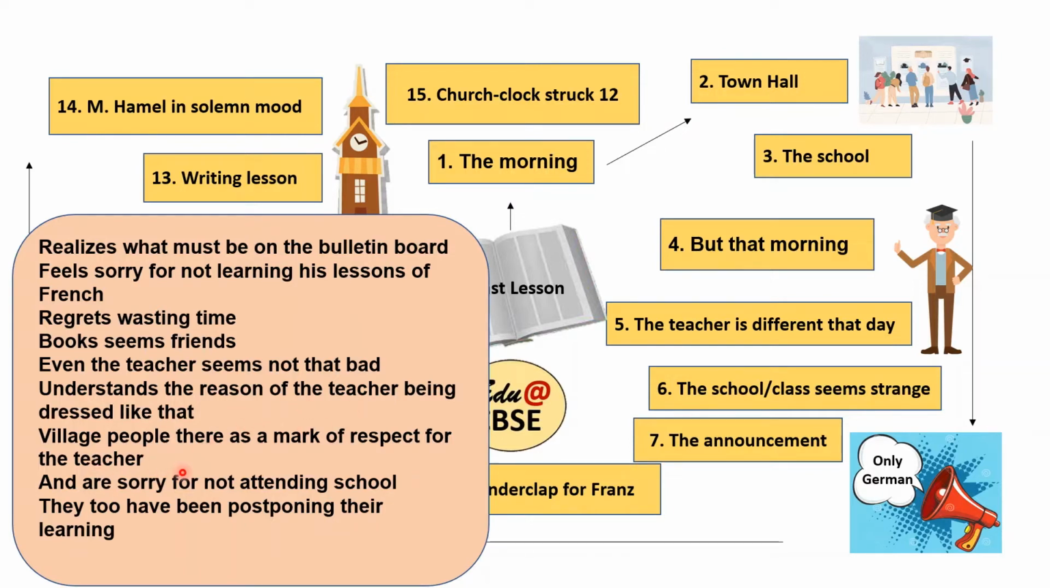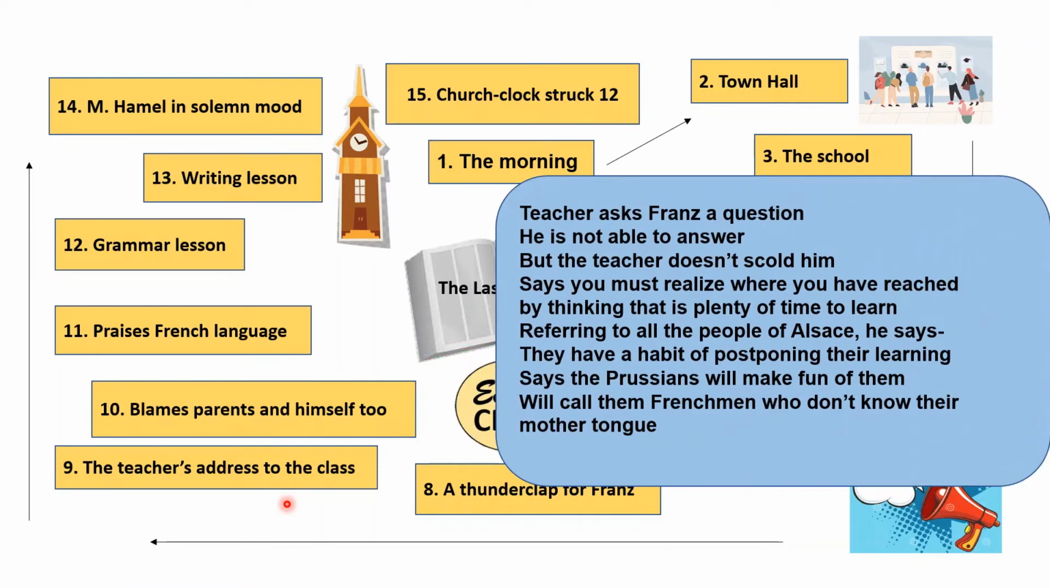Then the village people were present there as a mark of respect for the teacher. The teacher had spent 40 years there. So everyone was sorry. Even the elders were sorry for not attending the school. They too have been postponing their learning. So maybe there was adult learning too. So elders also have been postponing their lessons, and they were not sending their children regularly. So everyone is now repenting. They've realized their mistake. Then what happens?